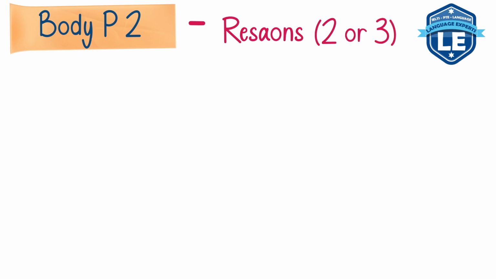Now, after this, because in the thesis statement we did not totally or completely agree with this question, now we have to write about those people who believe that rich countries are not responsible to the welfare of poor countries. Now, what are their reasons? We can write two or maybe three reasons, but remember something.